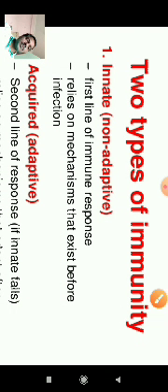Whichever type of antigen enters our body is analyzed by the immune system, which releases antibodies against it. So this is called a specific immune system.